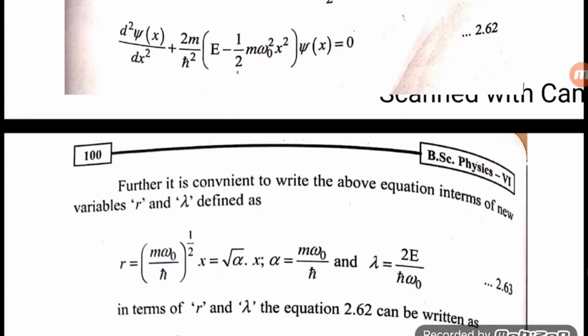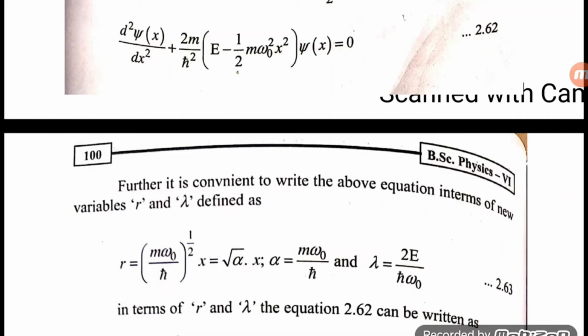Further, it is convenient to write the above equation in terms of new variables r and lambda, defined as r equals (m omega naught by h cut) to the power 1 by 2 times x, that is r equals root alpha into x.